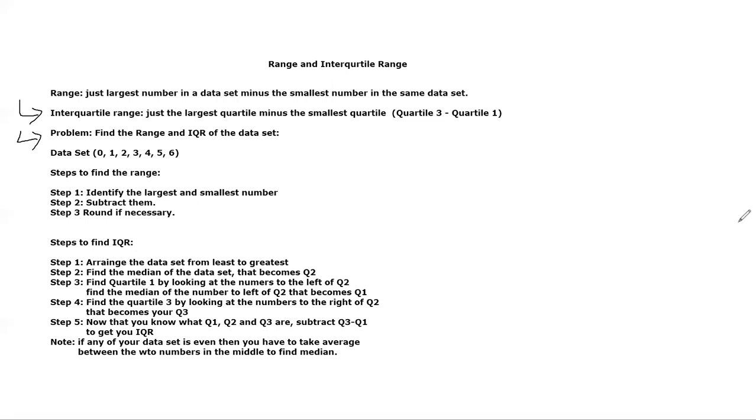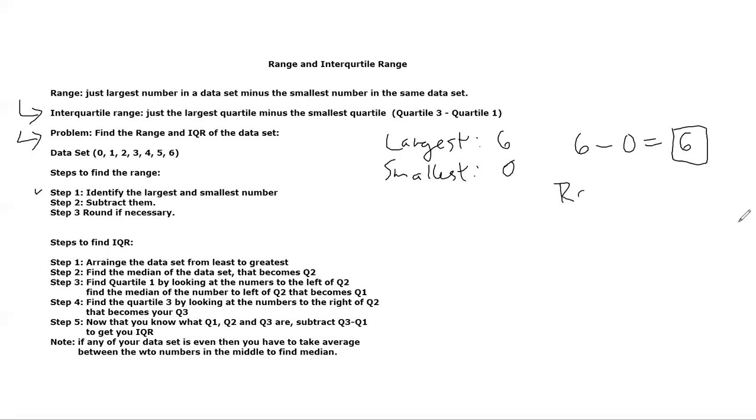The steps to find the range, step 1, identify the largest and the smallest number. Well, in here, the largest is just the biggest number, which is 6, positive 6. The smallest is 0, right? So if we wanted to find the range, we just have to subtract them. So we subtract 6 minus 0, and we get 6. Our range equals 6. Okay, cool.